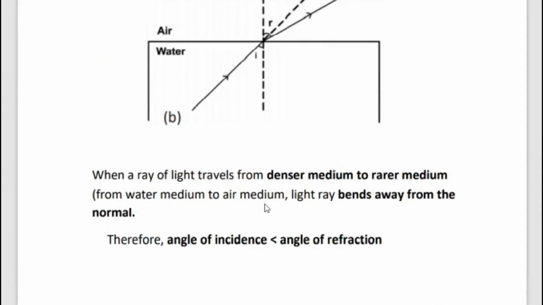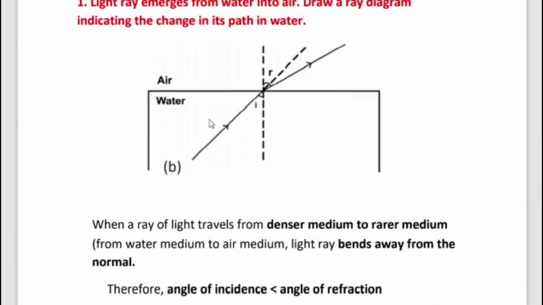So when a ray of light travels from water to air, the light ray bends away from the normal. Therefore, the angle of incidence is lesser than the angle of refraction. For example, if the angle of incidence I is 45 degrees, what about R? It is 45 degrees plus some degrees, so it is above 45 degrees.